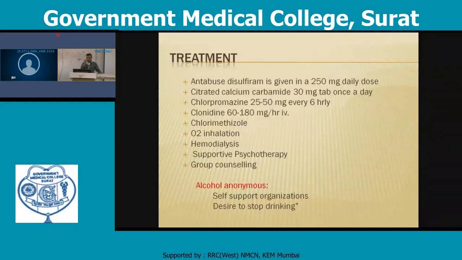There will be saturated calcium carbamide. Again, chlorpromazine, clonidine, and antipsychotic drugs will be given to lower the psychotic effect. There is chlormethiazole, O2 inhalation, hemodialysis, supportive psychotherapy, and group counseling that will be needed. Alcoholics Anonymous is a self-support organization working to support the alcohol dependent, in whom there is a desire to stop drinking, so relapse will be prevented.